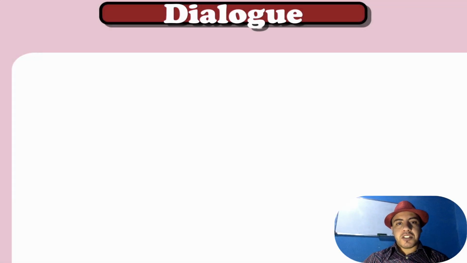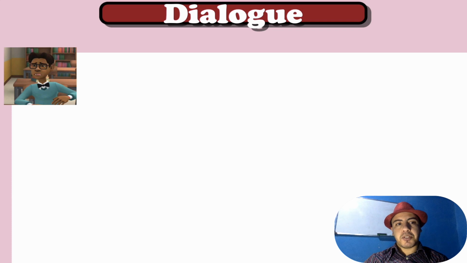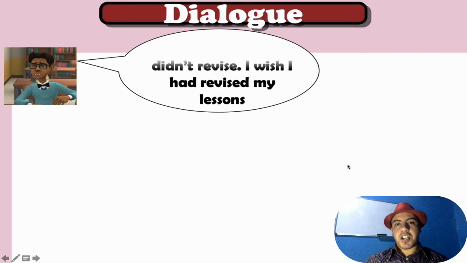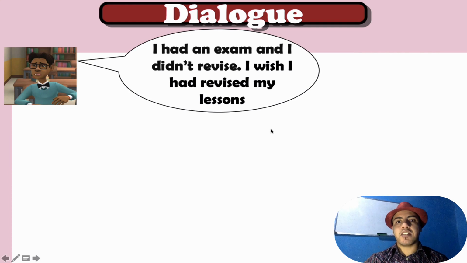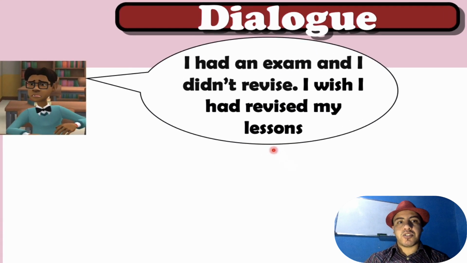Okay, so as you know, in this dialogue we have a dialogue between Ibrahim and his friend. Ibrahim started the dialogue because he had a problem with an exam. He had an exam, but he didn't revise, and the result is that he failed in the exam, and he was very sad, as you can see in the video. So he was really sad. Please look at this script from the dialogue. Ibrahim said that I had an exam and I didn't revise. I wish I had revised my lessons.